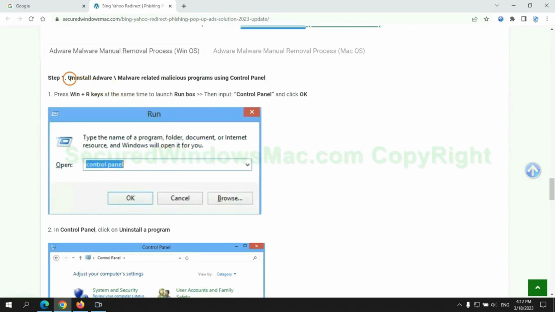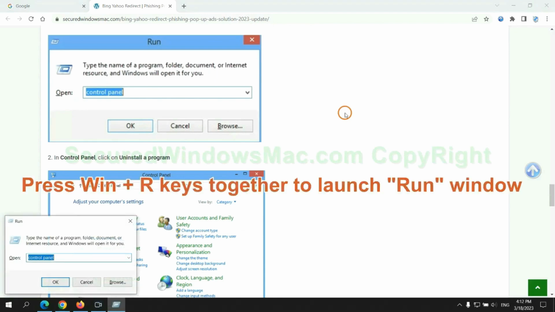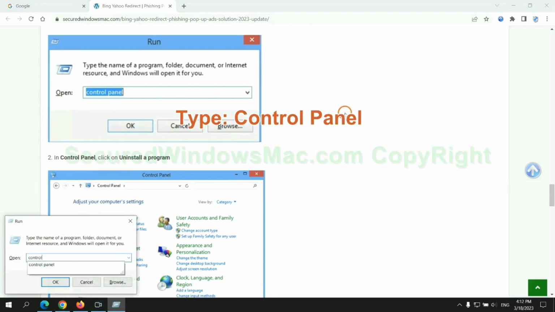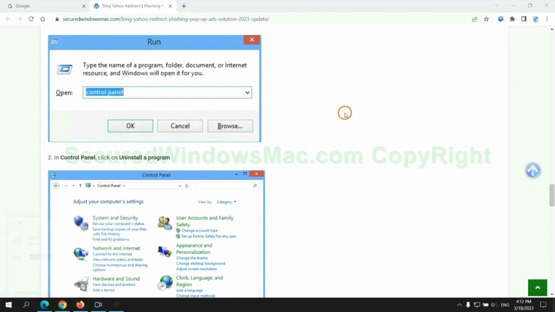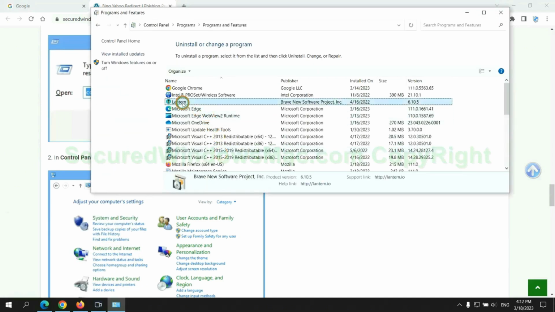First step. Uninstall malicious programs related with the virus. Press Win plus R keys together to launch the Run window, type Control Panel. Click Uninstall a program. Right-click on the malware and click Uninstall.